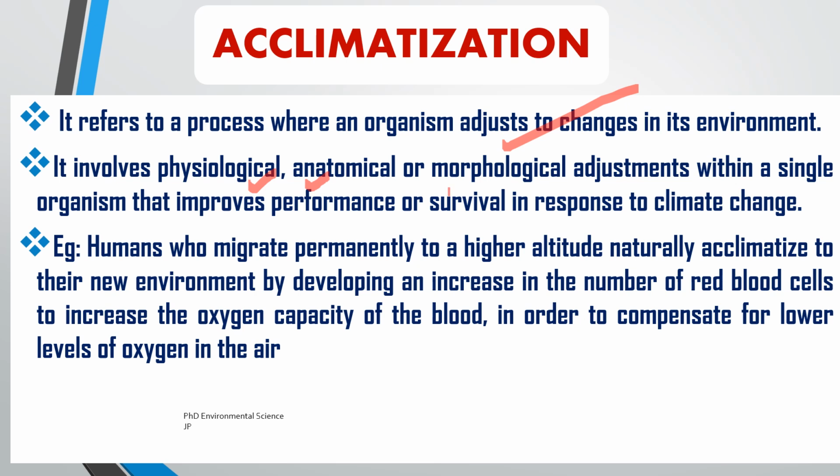Then temporary and reversible: it typically does not involve genetic changes and is reversible if the environmental conditions return back to normal. For example, humans at high altitudes. When human beings move to higher altitudes like mountainous regions, the lower oxygen levels in the air can lead to difficulty in breathing and fatigue. Over time, the body naturally acclimatizes by increasing the production of red blood cells to carry more oxygen. This physiological change helps improve oxygen transport in the body and enhances survival in low oxygen conditions.